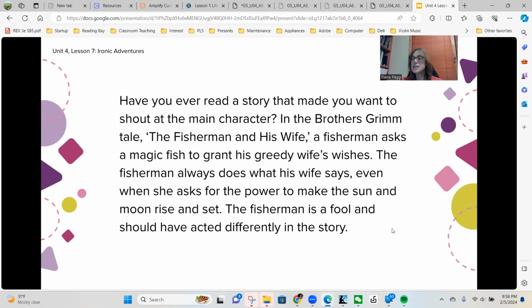Now, the last thing you do in the introductory paragraph is to state your claim. This is your belief. The fisherman is a fool and should have acted differently in the story. Now, notice how you don't say, I believe that. You just make a claim. You just say the fisherman is a fool and should have acted differently in the story.